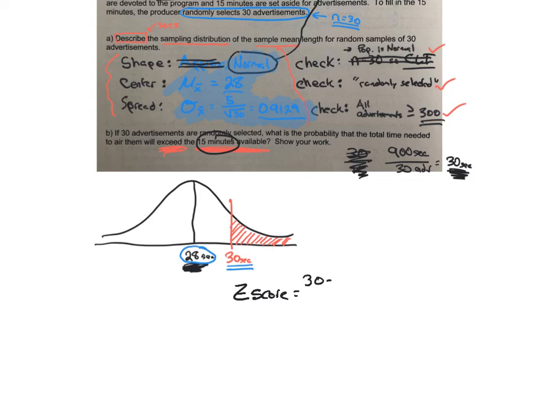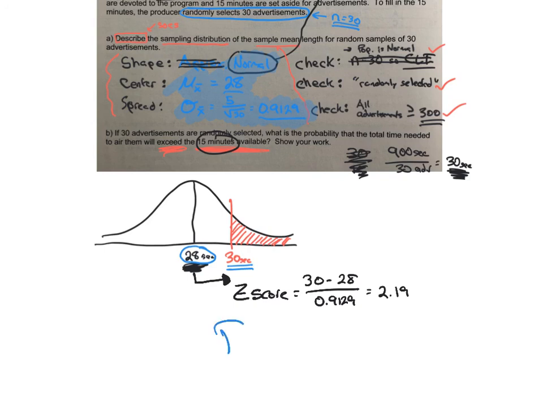So that'd be 30 seconds minus 28 seconds divided by the standard deviation that we got. So it's that one right there. We're going to get 2 divided by 0.9129. It looks like we're going to get a z-score of 2.19. Now again, z-score tells me how far I would have to travel in standard deviations to get to the value that I'm looking at. So I'm going to have to go 2.19 standard deviations to get to 30 seconds.